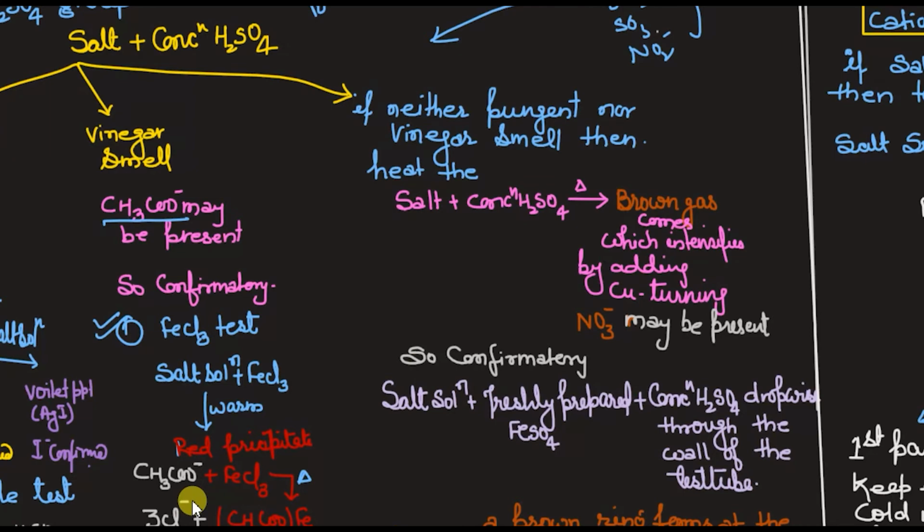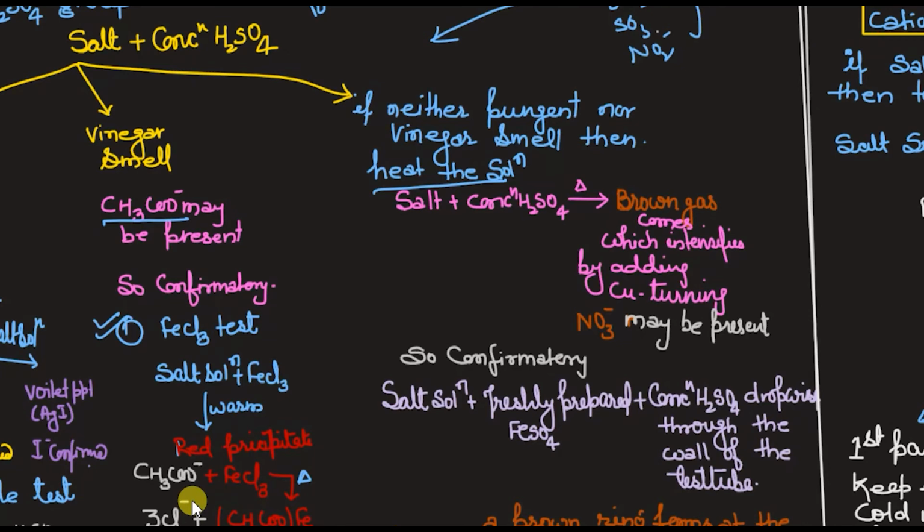If neither pungent nor vinegar smell, then this same solution you have to heat. Salt plus conc H2SO4 I have added, I didn't get this or this on the addition, so the next step is to heat it.